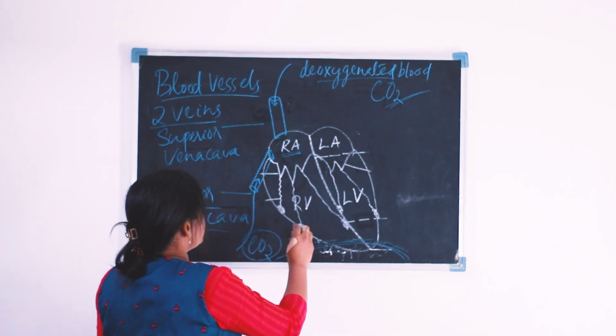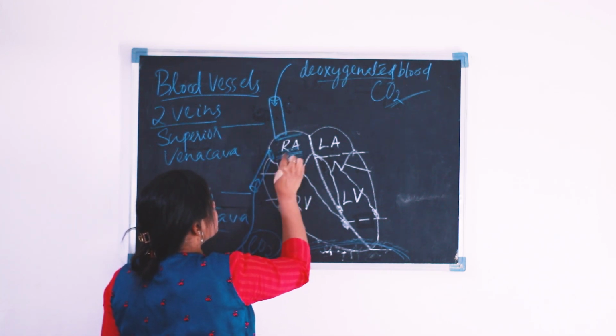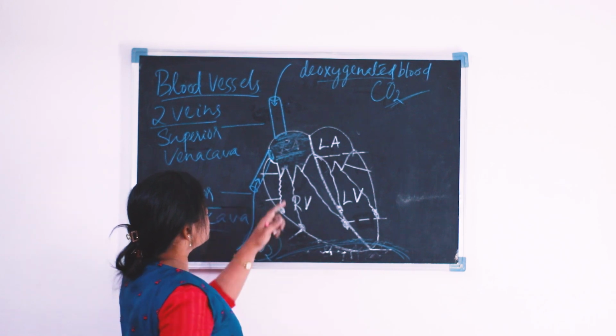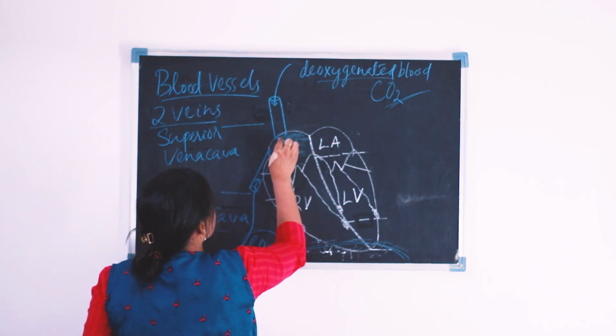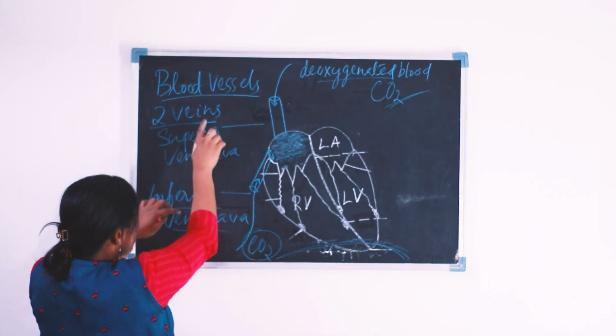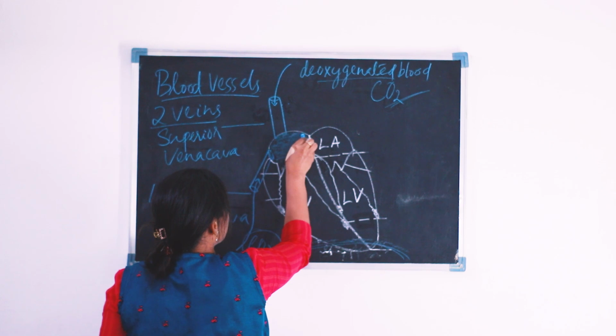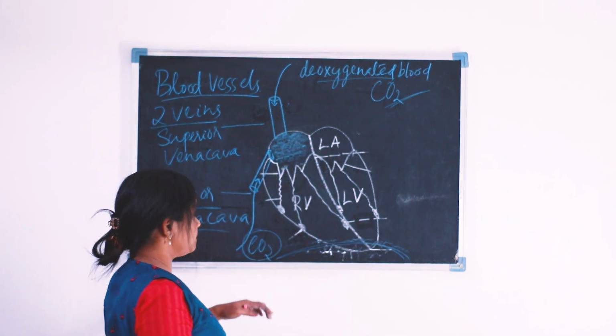Okay, so now our right auricle is filled with which blood? Right auricle is filled with impure blood. We are discussing the blood vessels in our heart. So now the right auricle is filled with impure blood.